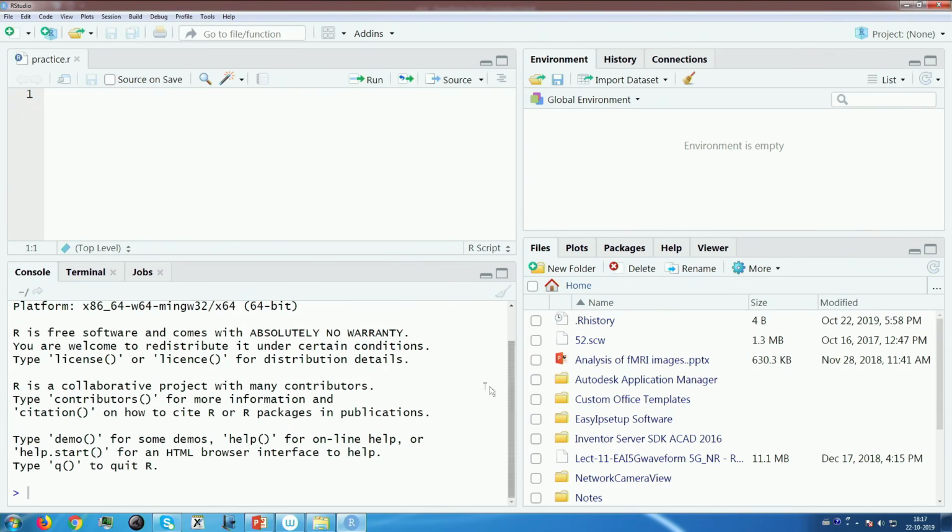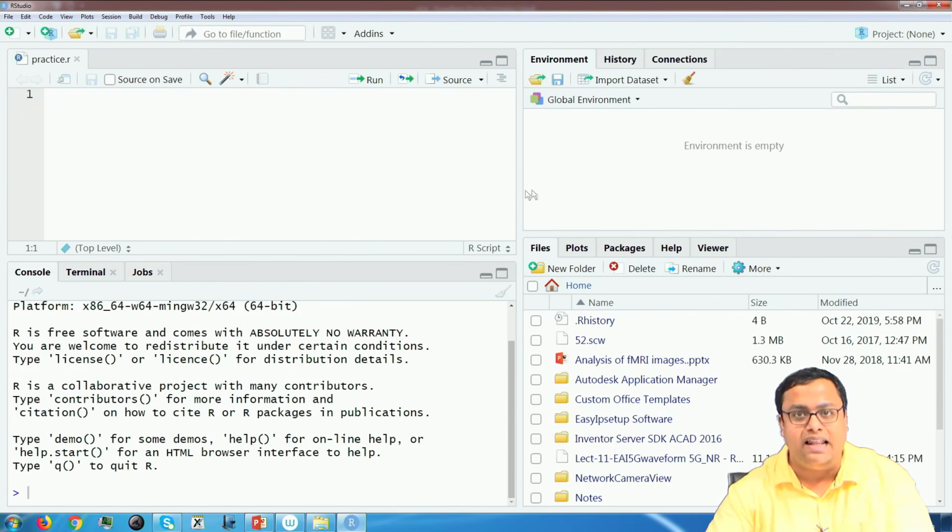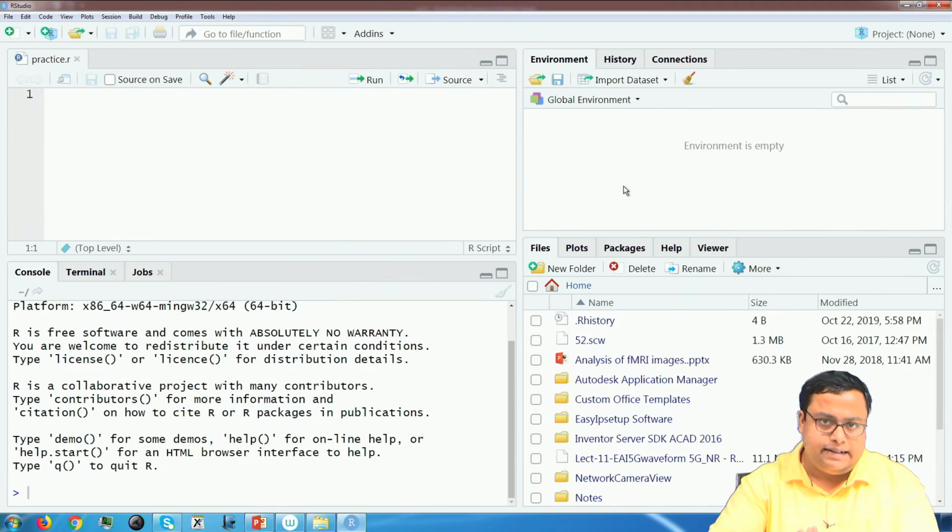I like to say that they are the 4 quadrants of my screen, and each of these quadrants has some job to do. The second quadrant, where practice.r is written, is an editor. This is where you write your code and where you save your code.